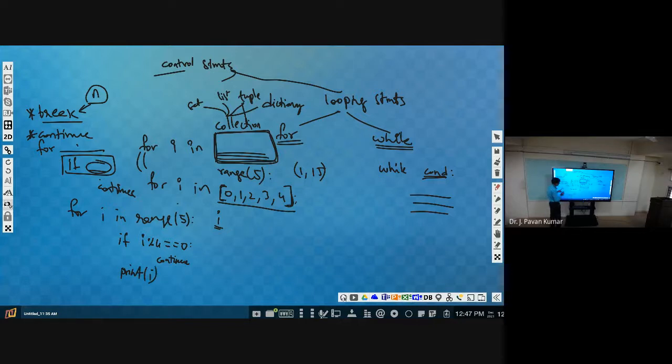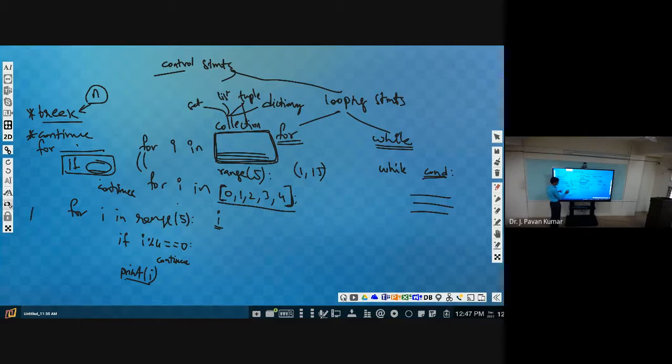So here it will check the I value 0: 0 mod 4, whether it is 0 or not. Yes, so it will not execute print, it will skip that iteration and continue with the next iteration. So I value becomes 1, and 1 mod 4 is not equal to 0, so it will not execute continue, it will print it. So 1 will be the output.